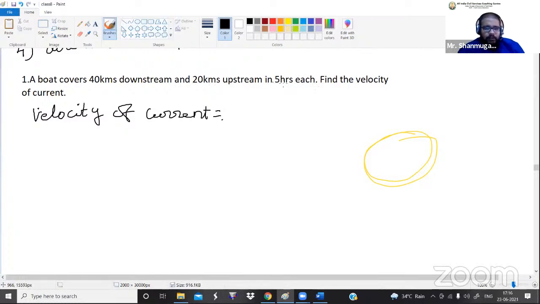So first we should know upstream speed and downstream speed, then only we can calculate the velocity of the current. In the question, have they mentioned upstream speed and downstream speed? No, only they have mentioned the distance value and the time value. With the help of distance and time, can we calculate the speed value?